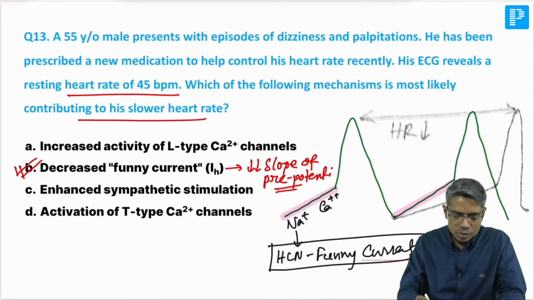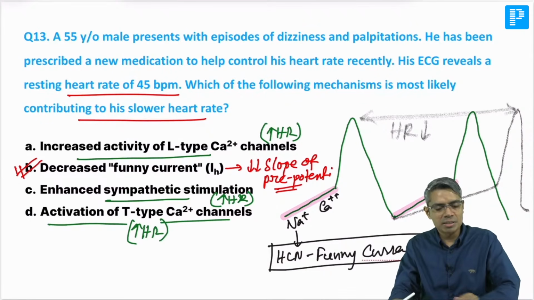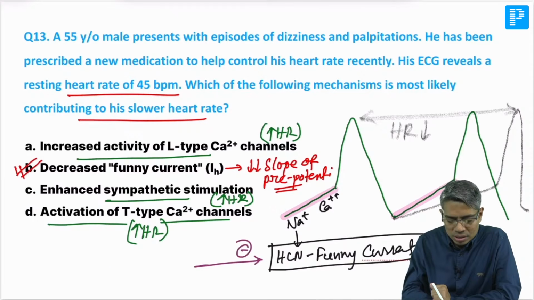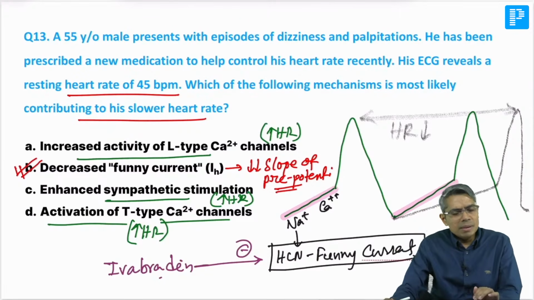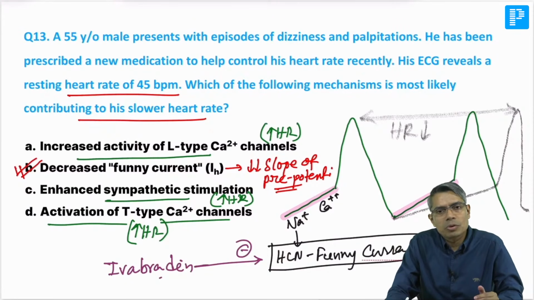The rest you can easily exclude: stimulating the L-type calcium channel will cause an increase in heart rate. Enhanced sympathetic stimulation will also increase heart rate. Activation of the T-type calcium channel will also increase the slope of the prepotential, and the heart rate will increase. So the drug given here, ivabradine, is very good, because it is a funny current channel blocker. So this is the answer. A beta blocker you can also give. A beta blocker does not act directly on the funny current, but it can also decrease the slope of the prepotential.